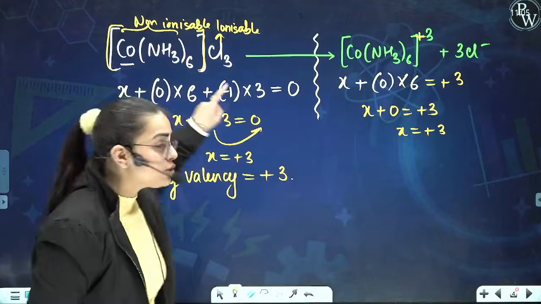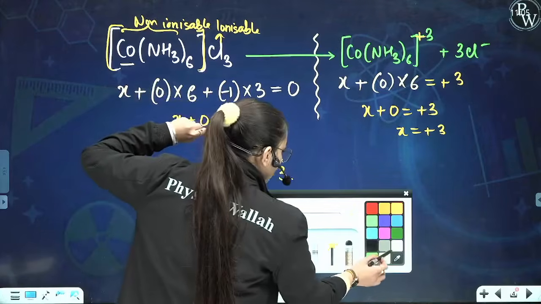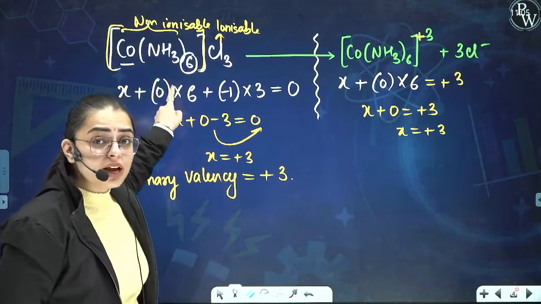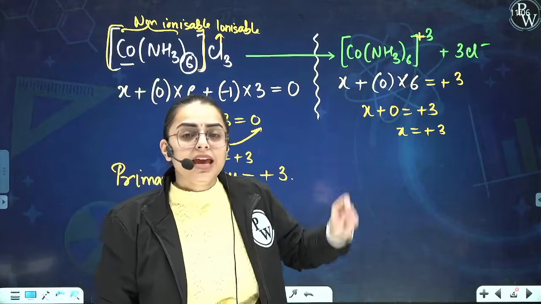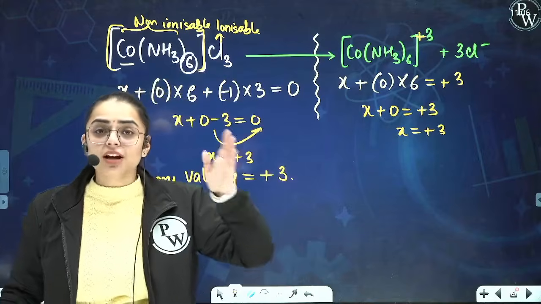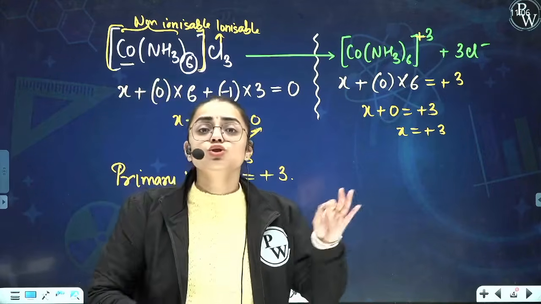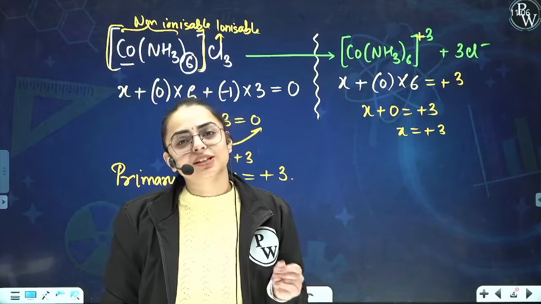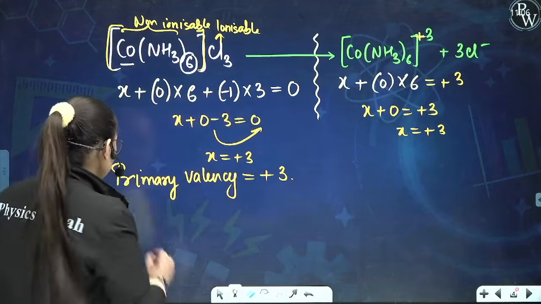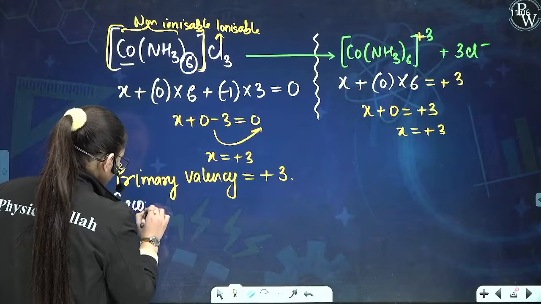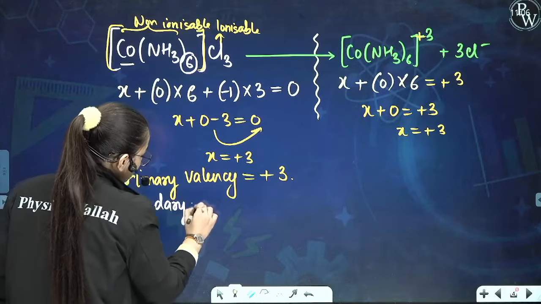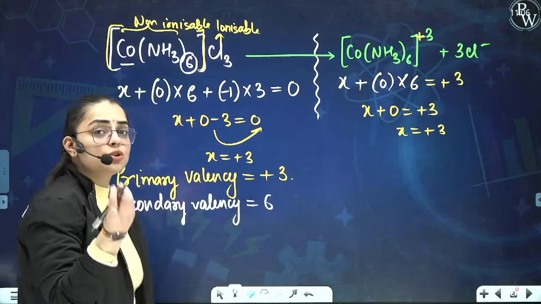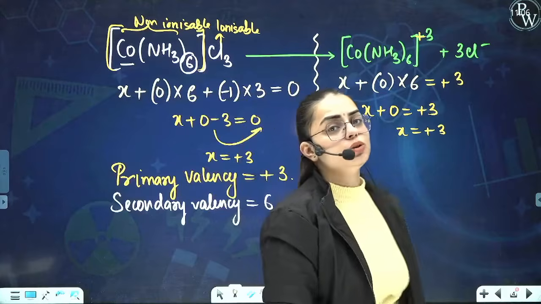So if I come back to this particular structure over here, what I observe is that there are 6 ammonia, and in these 6 ammonia we have nitrogen as the donor atom. That means 6 nitrogens are donating their lone pair of electrons to the central metal atom, and they are forming which bond? They are forming a coordinate bond. So what will be the secondary valency in this case? The secondary valency will come out to be 6, because there are 6 donor atoms present in this particular coordination compound.